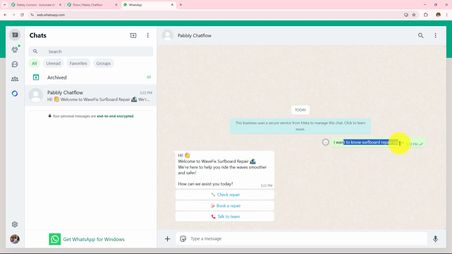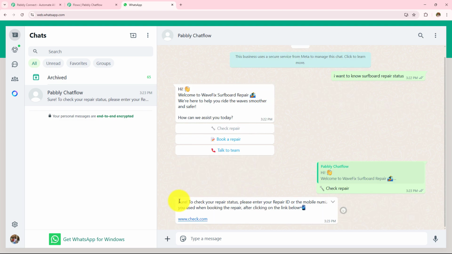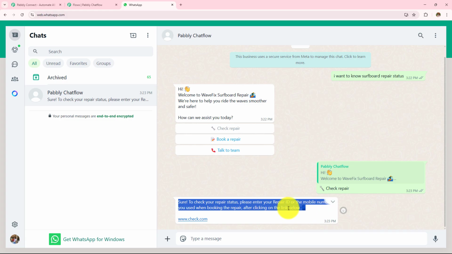So here, as I want to get the surfboard repair status, I am going to click on this check a repair. So here I have received this message. Sure, to check your repair status, please enter your repair ID or the mobile number you used when booking the repair after clicking on the link below. Now when I click on this link, I will be redirected to this link where I can check the status.